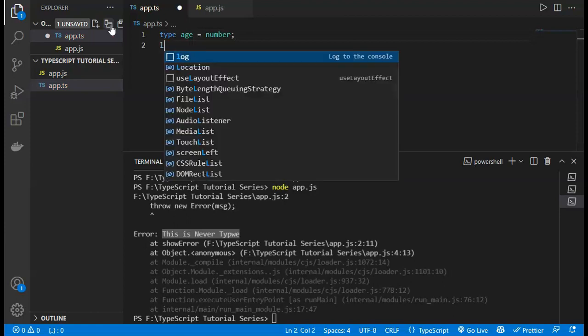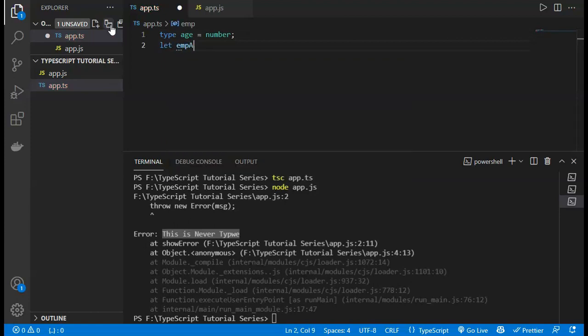If you define the age of the employee, like empAge, and it will be of type Age, then you will see it will contain the Age value, and Age contains a number value if you hover over that.